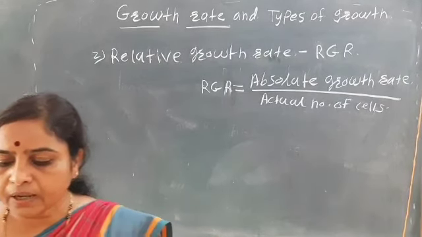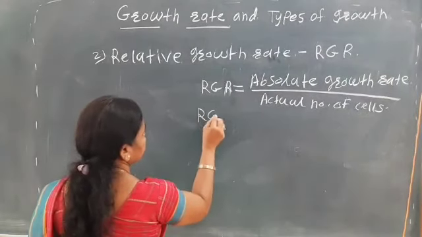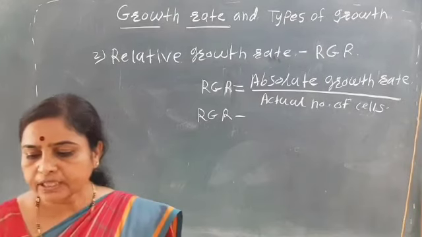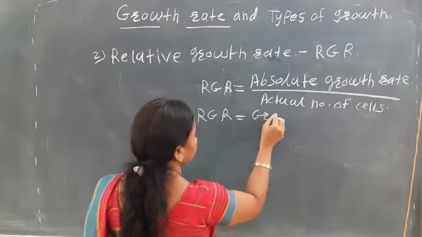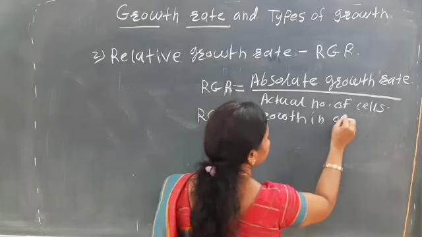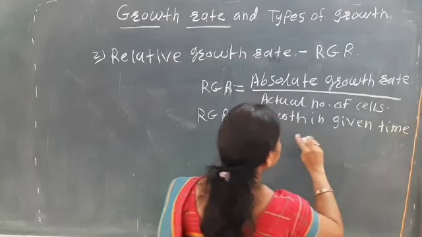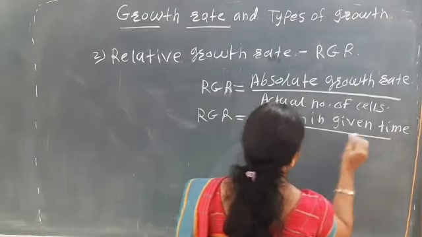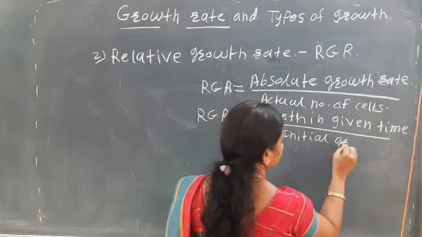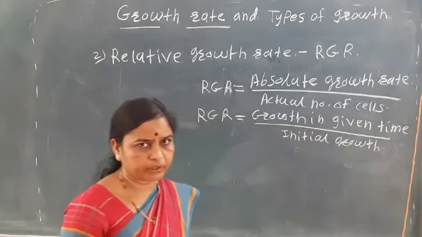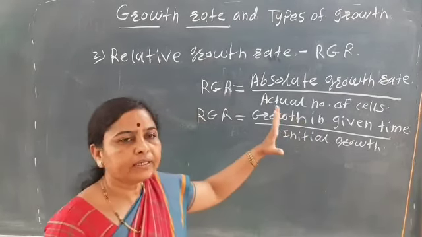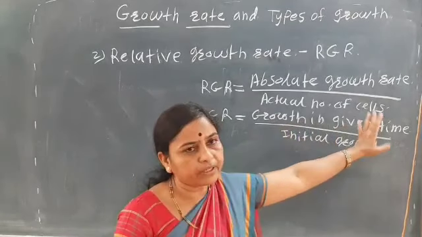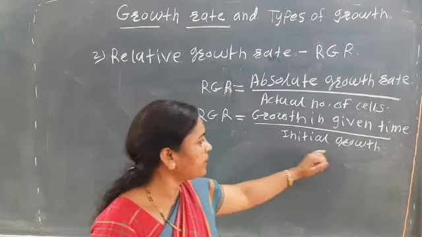So the RGR can also be calculated in other words as growth in given time. Growth in given time is nothing but the absolute growth rate. Growth in given time divided by initial growth. That means how much the initial growth was: how many cells there are at the start, and how many cells increased in the given time, say after 5 hours. That is the growth in given time, divided by initial growth.